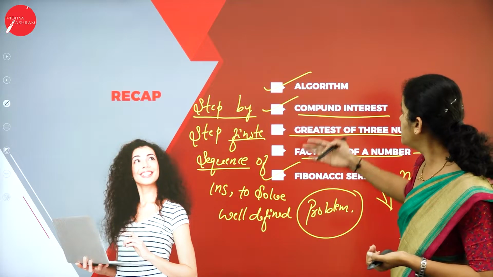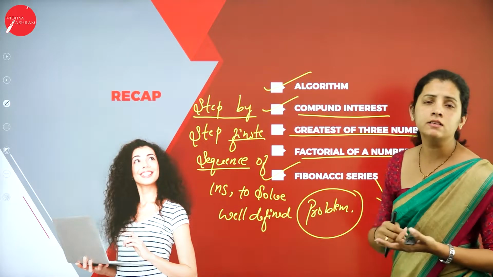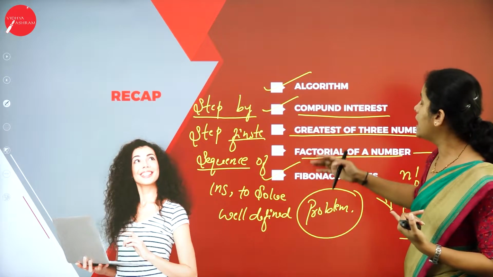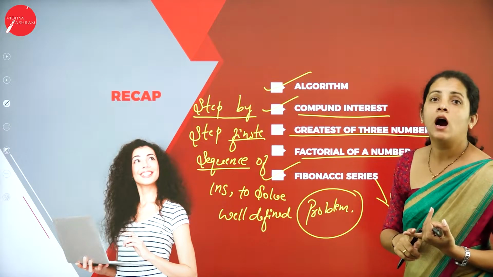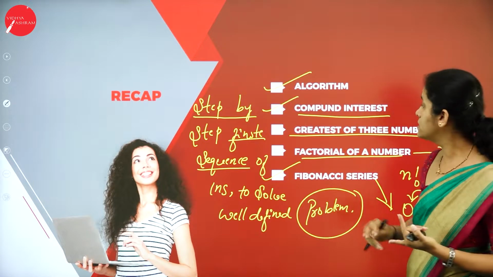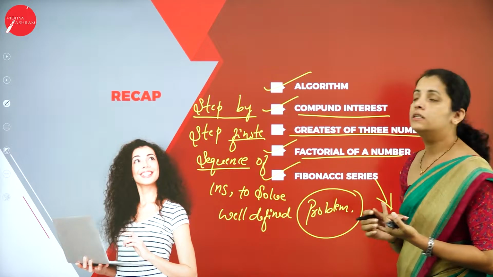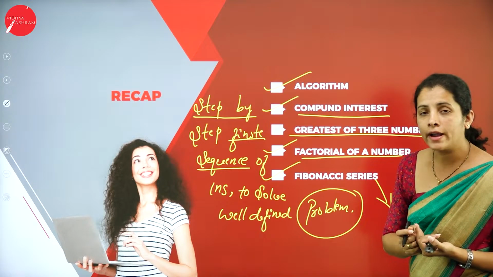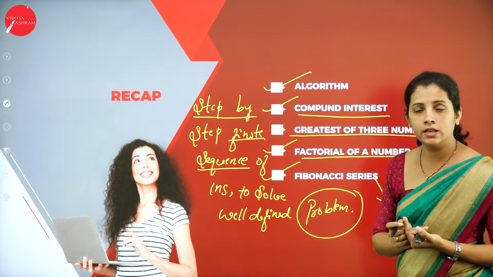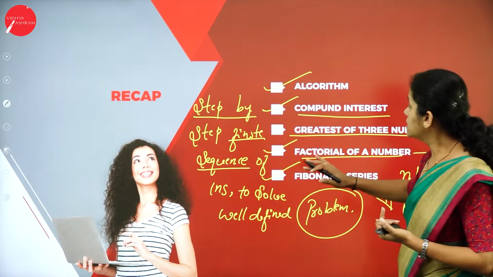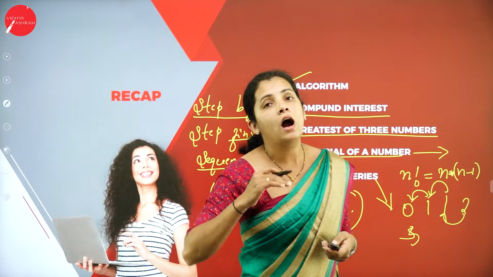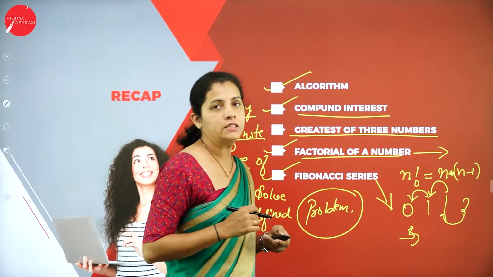The best example I have taken is how to calculate the compound interest. Along with that, I had discussed how to find the greatest of three numbers, what is a factorial number and how to generate it, and then what is Fibonacci series and how to generate Fibonacci series.